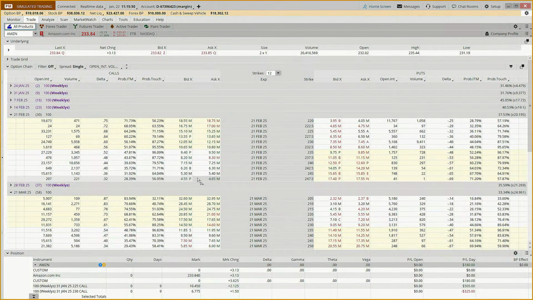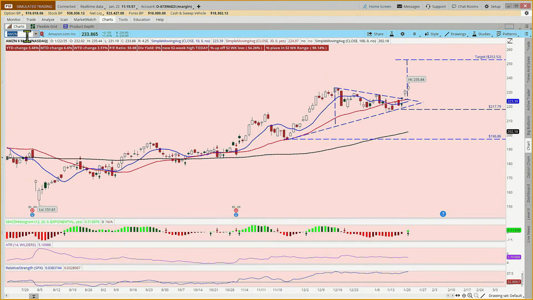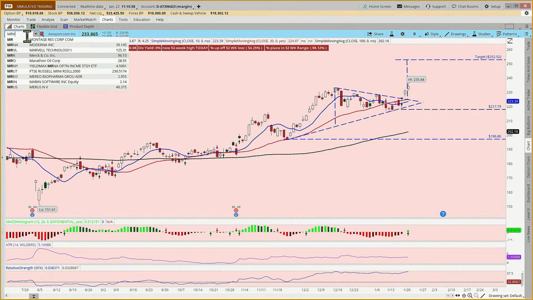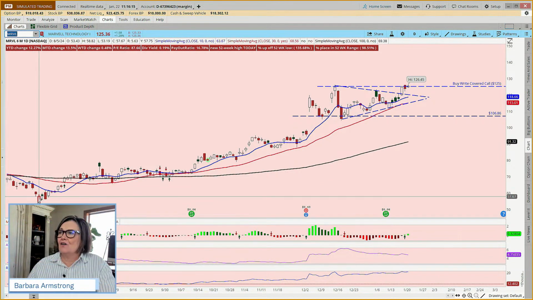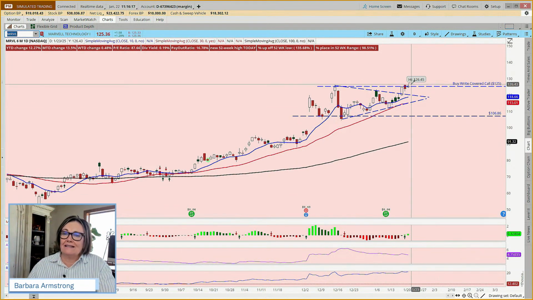Okay. So let's come and look at one that has earnings a little further out. And if time permits, we may come back. So here is Marvell. And with Marvell Technology, so it's in the tech sector, has this been a strong stock? Like if we look at, this is just a 6-month chart, we've seen it go from 53 to 126.